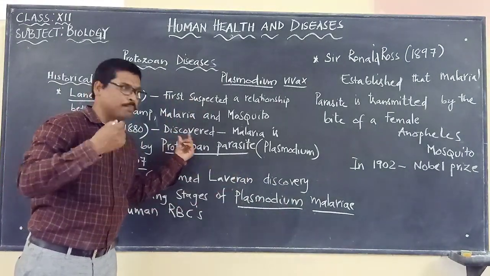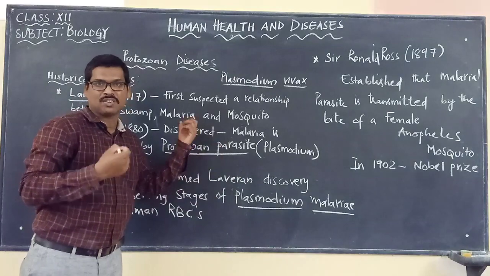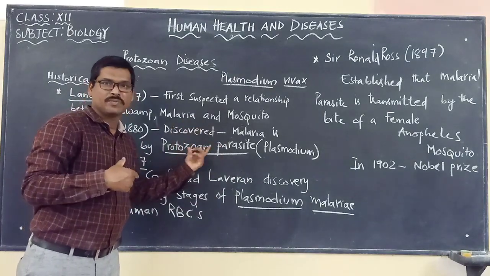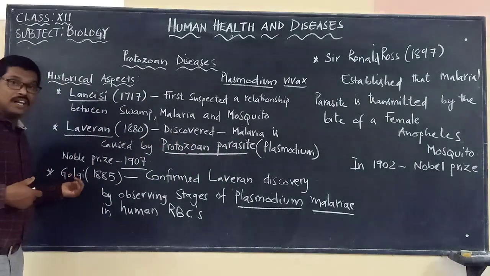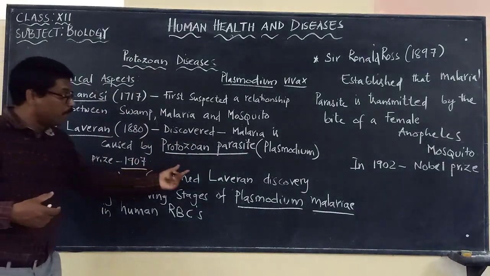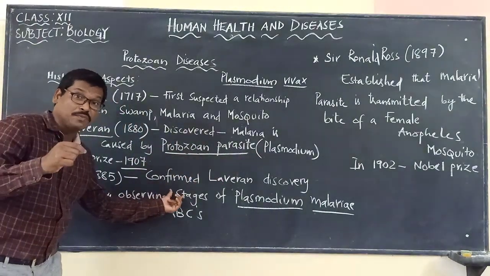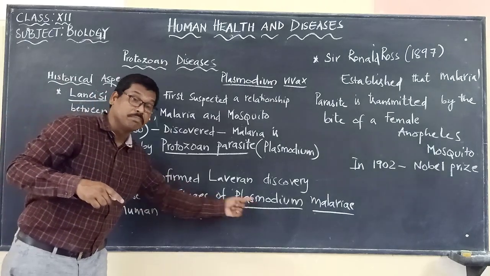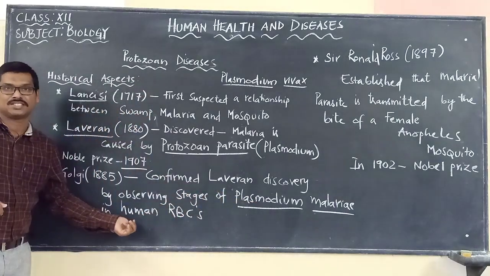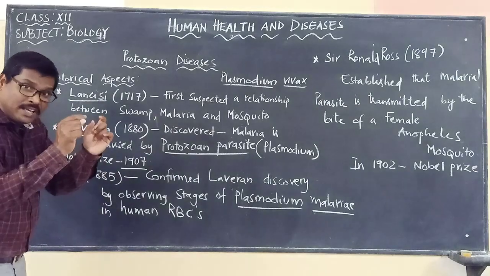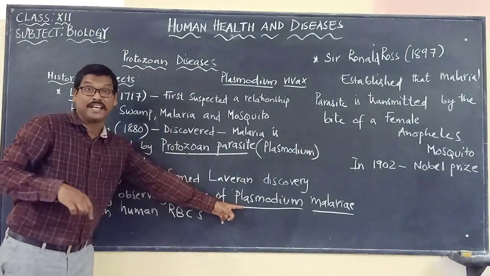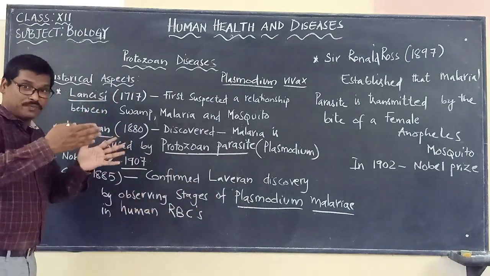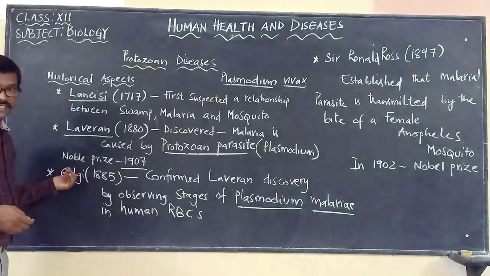So Golgi confirmed Laveran's discovery. What did Laveran discover? A protozoan parasite is the one which is causing malaria. That protozoan is what? Plasmodium, we said. So it is being confirmed by whom? Golgi, in the year 1885, by discovering the stages of Plasmodium malariae in human RBCs. When he was going through the RBCs, he discovered how it is crossing different stages and developing.